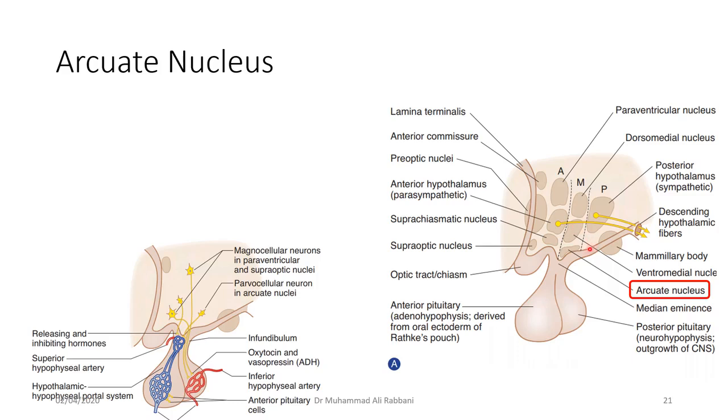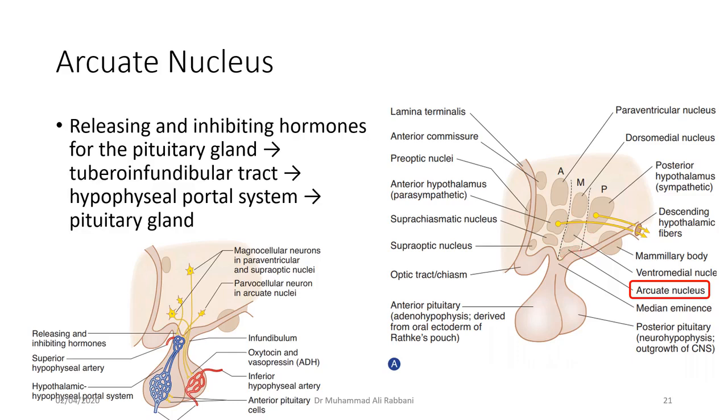It is present in the middle zone here in the lower part. It is the part where all of the releasing and inhibiting hormones of the pituitary gland are formed. I'm giving you just a few examples, for example, gonadotropin releasing hormone, growth hormone releasing hormone, and so on. There are too many. That is again a topic for physiology and histology. But the important thing to understand here in neuroanatomy is how it reaches the anterior pituitary. It does not reach through axons like oxytocin or antidiuretic hormone.